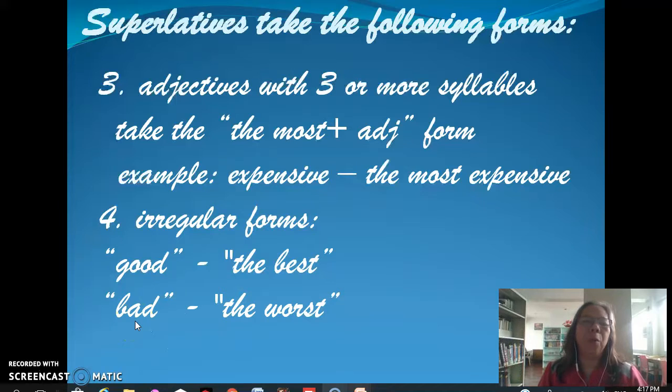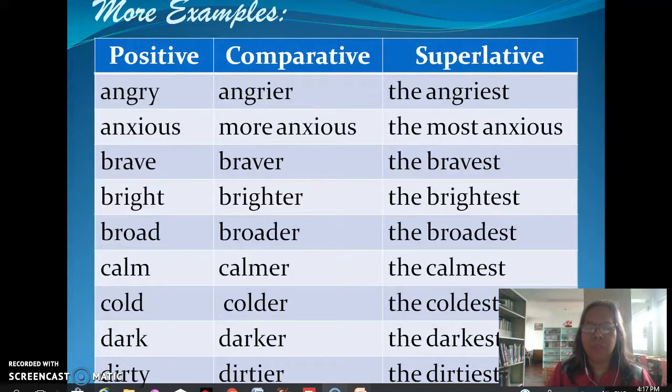Now, what I'd like you to see is a list of some adjectives in their superlative form. Let's say angry. So we say the angriest. Anxious, we say the most anxious. For the adjective brave, we say the bravest. For bright, we say, what do we say?